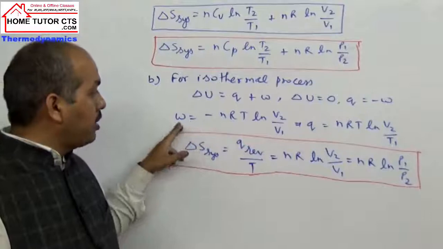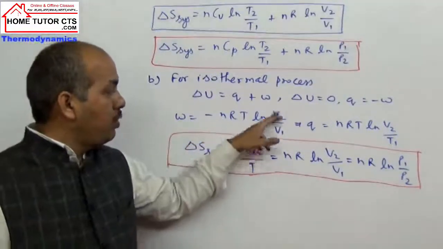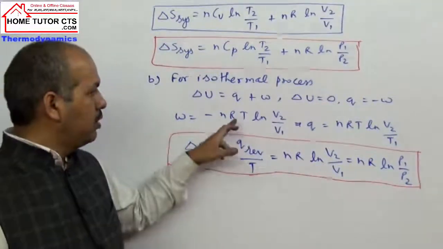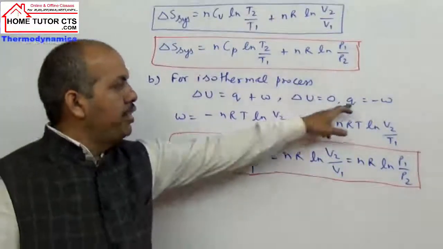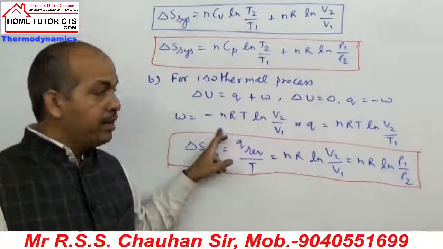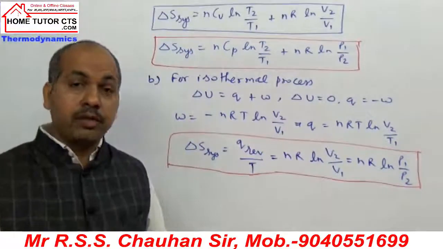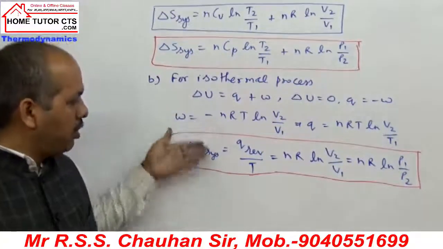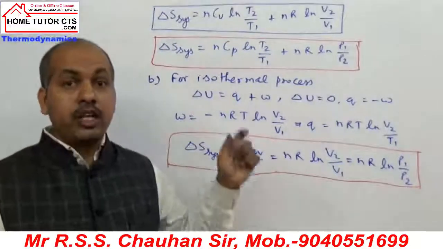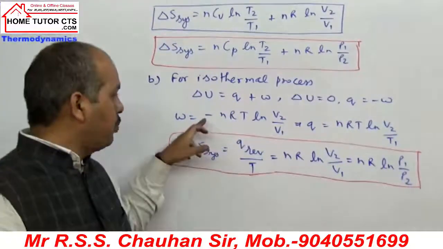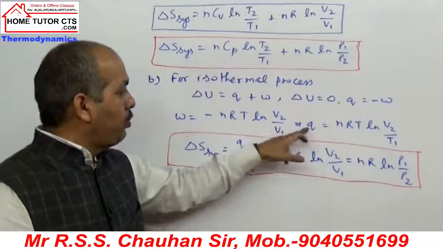And what is work done? Minus nRT ln V2 by V1, if the change is reversible, this relation is applicable. We are doing all this calculation only for changes which are reversible type. So in this case, what is Q?